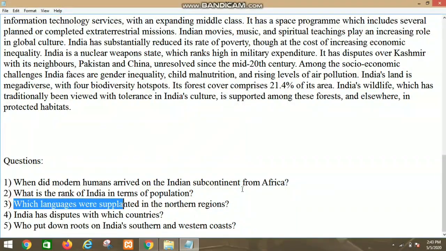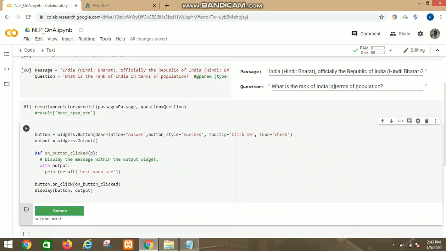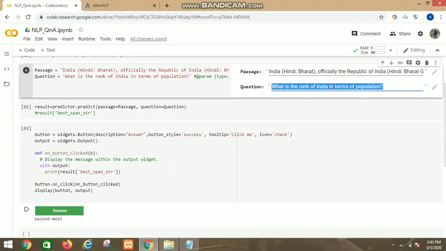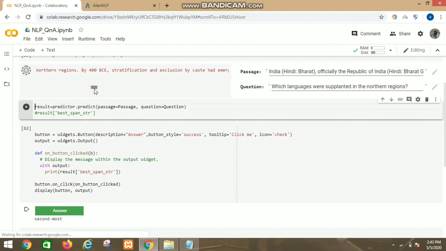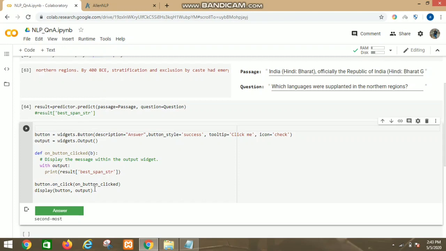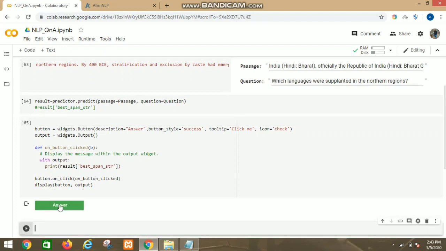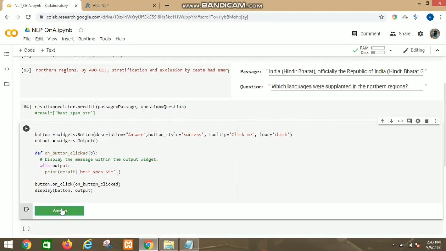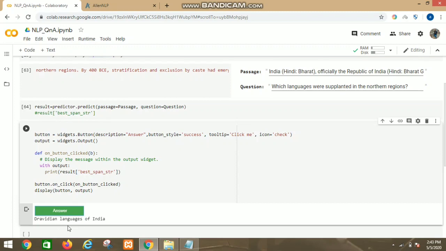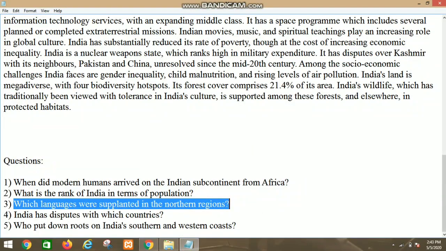Now let's ask the third question. Which languages were supplanted in the northern regions? Copy and paste the question in the UI, passing it to the question variable. Now again running all the cells individually, and now clicking on the answer button. On clicking the answer, you can see the answer is Dravidian languages of India. Which languages were supplanted in the northern regions? It is the Dravidian languages in India.